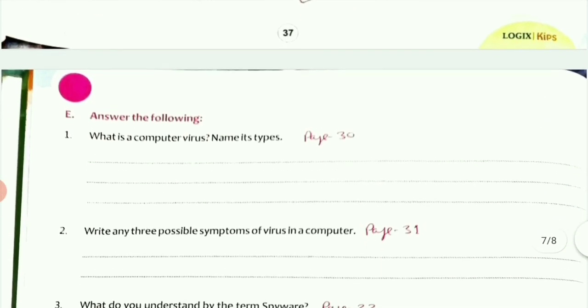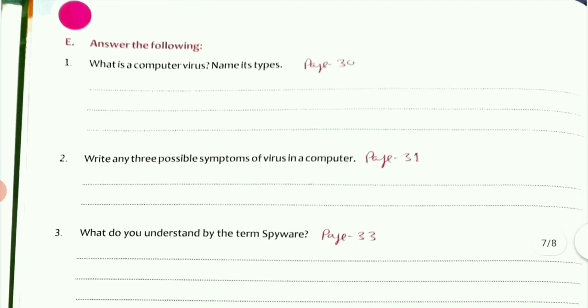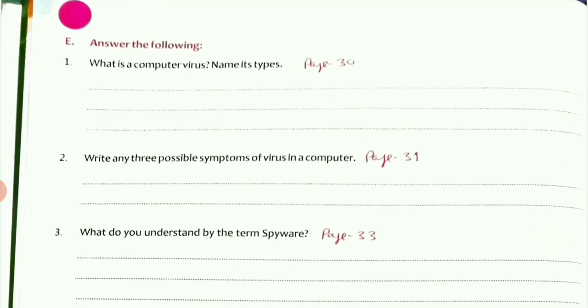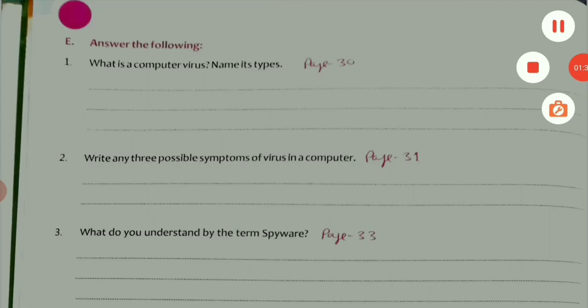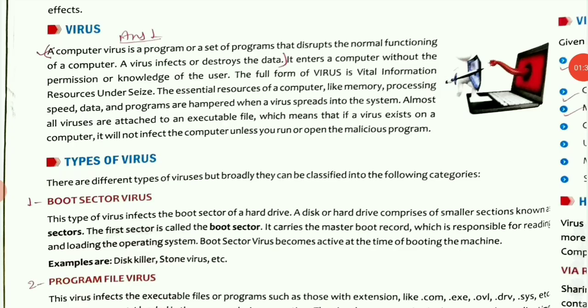And now it's time to do the question answers. So the first question is, what is a computer virus? Name its types. The answer is given on page number 30, under the heading virus. Look, I have marked it. You have to write from "a computer virus is a program" till "destroys the data." So this is the first part of answer 1, and the second part is name its types.